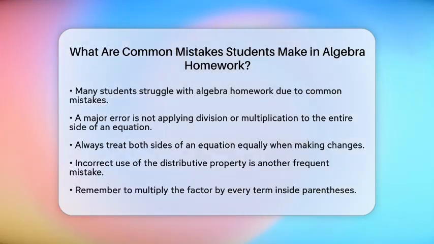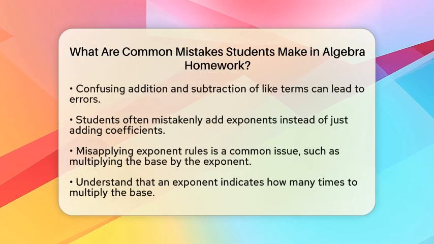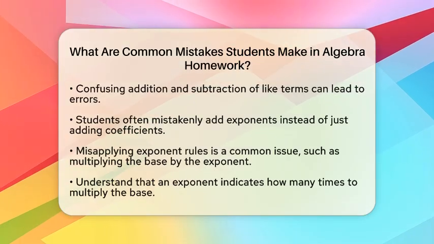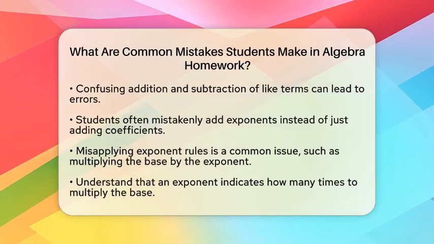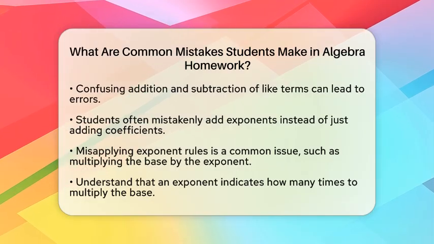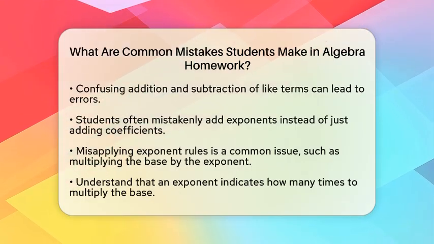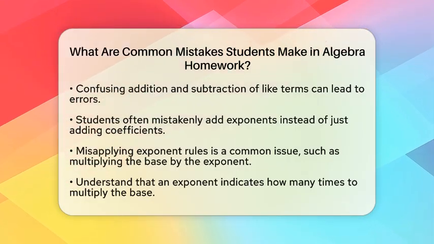Another frequent error is the incorrect use of the distributive property. For instance, if you have a factor outside parentheses, it should be multiplied by every term inside. If you forget to distribute, you might end up with something like 8x squared minus 10 instead of the correct 8x squared minus 40.